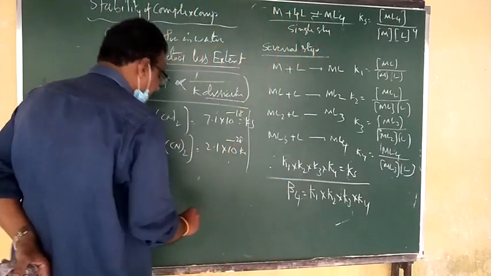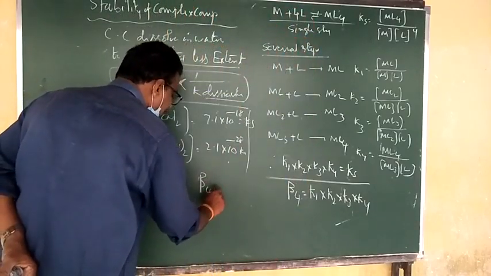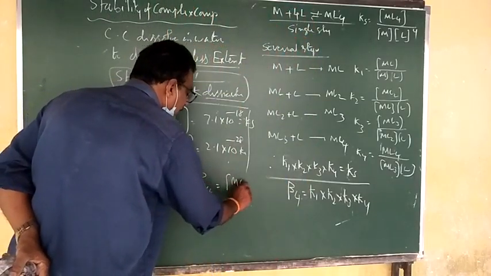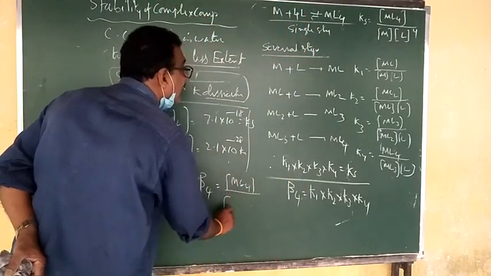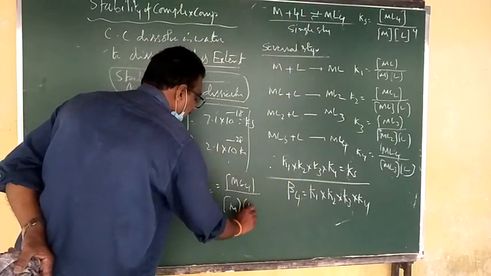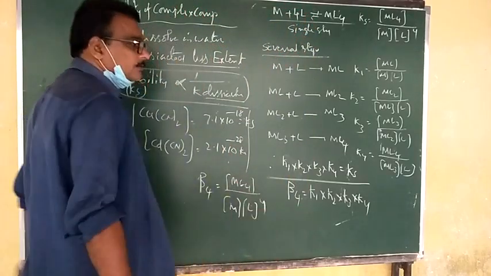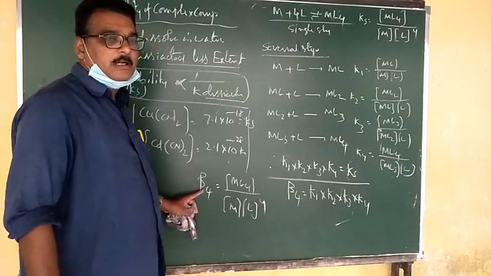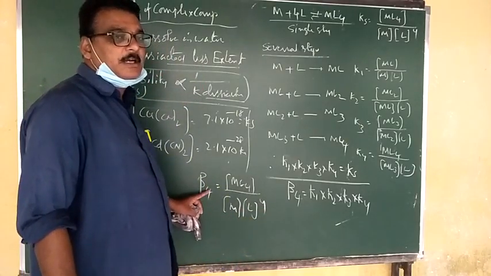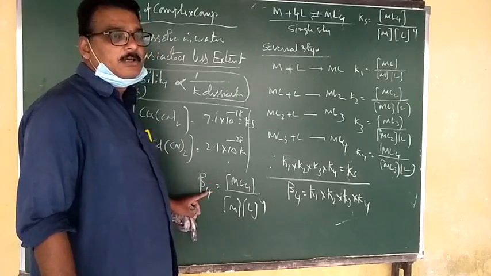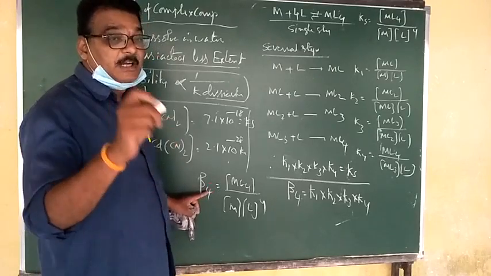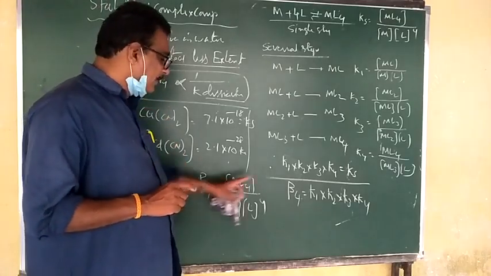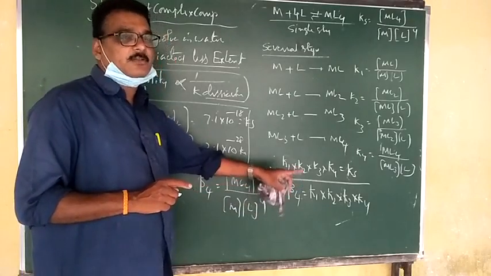Now in the place of Ks, what am I writing? Beta 4 is equal to [ML4] divided by [M] into [L] power 4. So here beta 4 is called the stepwise stability constant, where Ks is the stability constant for the single reaction, and beta 4 is written in place of K1, K2, K3, K4.